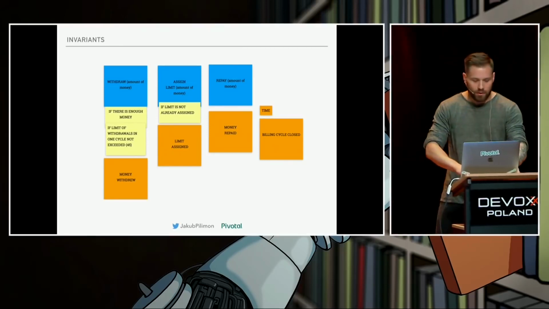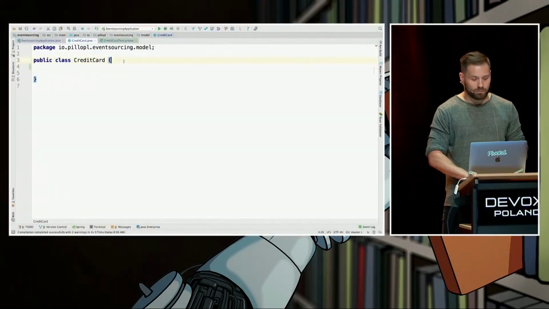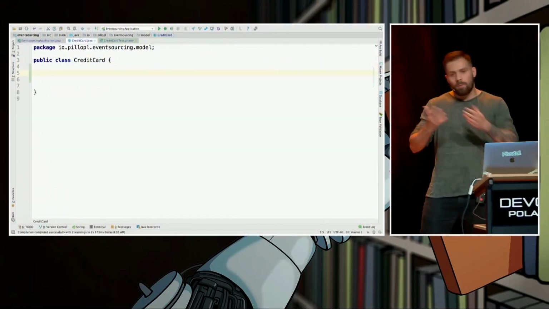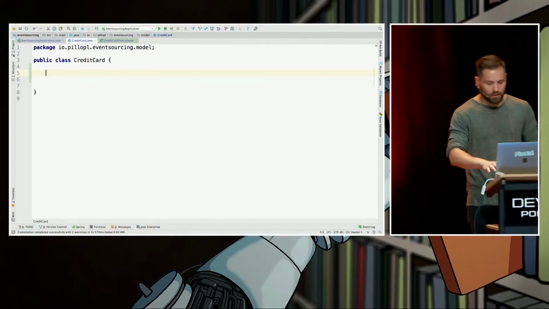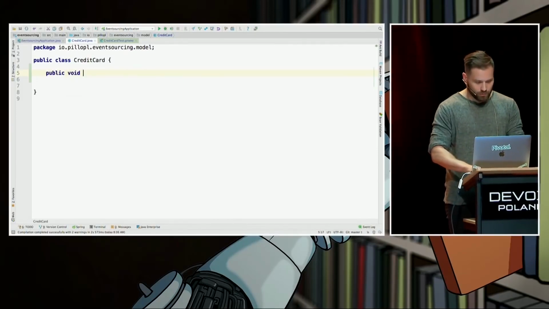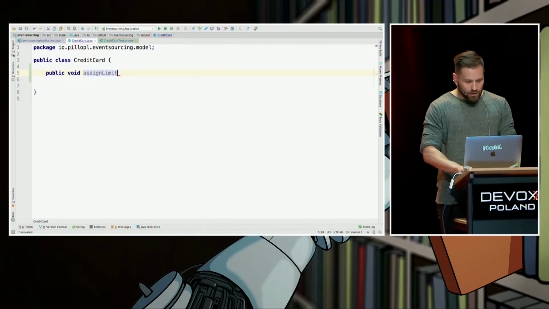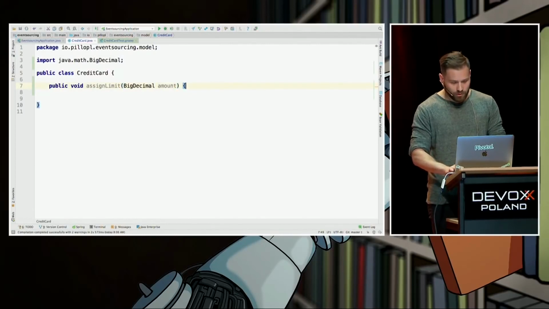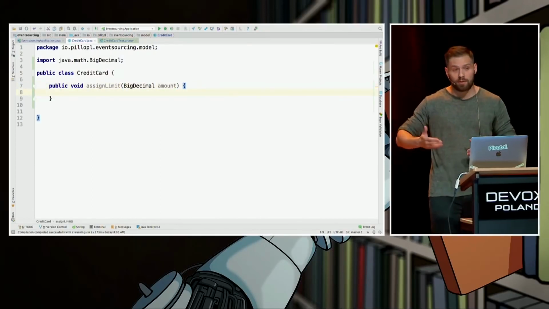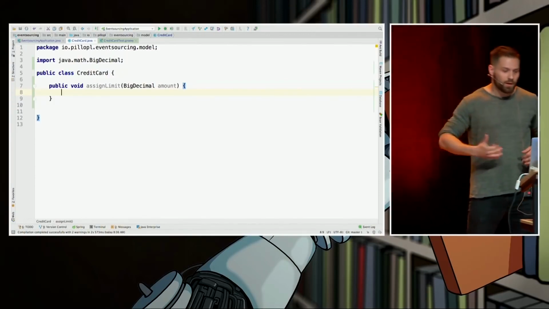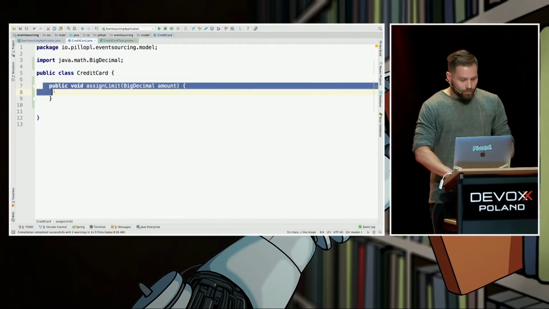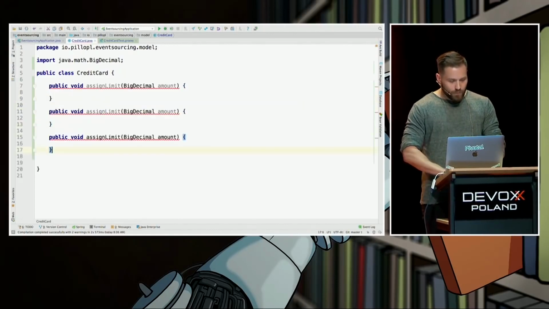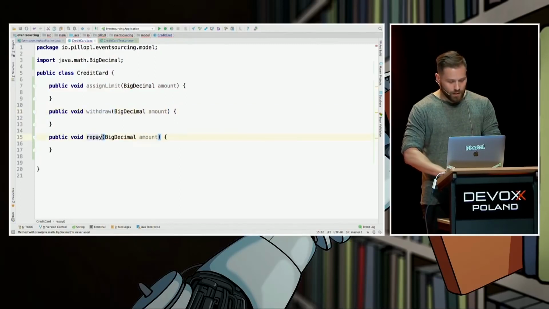So let's do so. I'm having a small Spring Boot application and the credit card class. And I'm copy-pasting the trigger messages to our code, like this. Public void assignLimit. I'm going with BigDecimal. I know there are better things to store money in, but trust me, I've seen banks storing money in doubles. So I think for the purpose of the demo, BigDecimal is good enough. Okay, we have three more, right? The second one is withdraw. The third one is repay. And the last one is, hey, the billing cycle just ended.